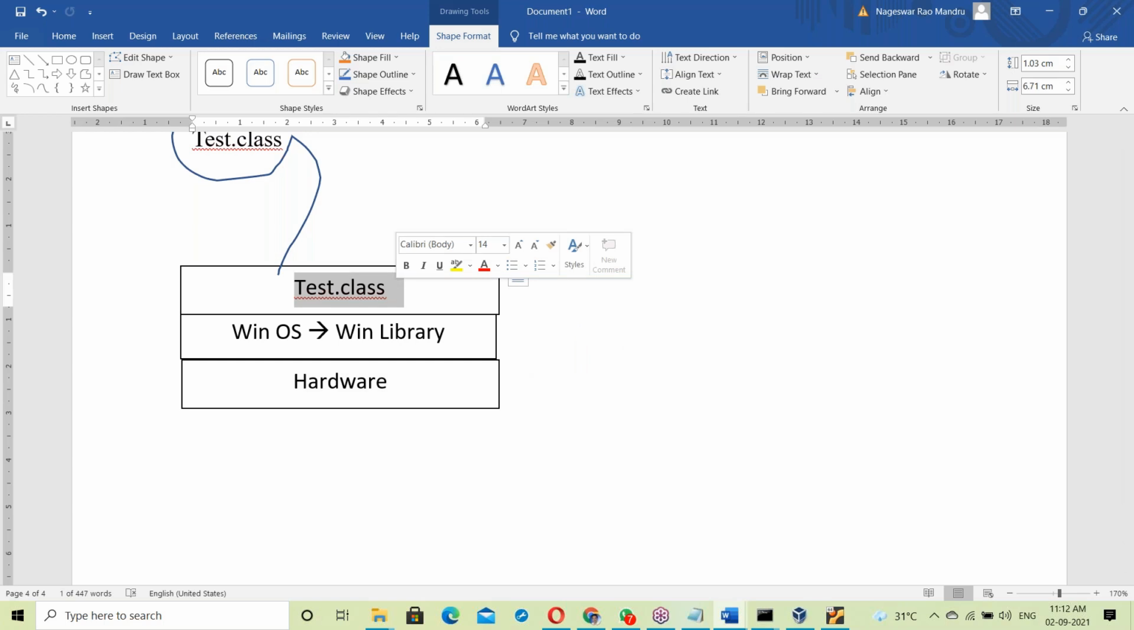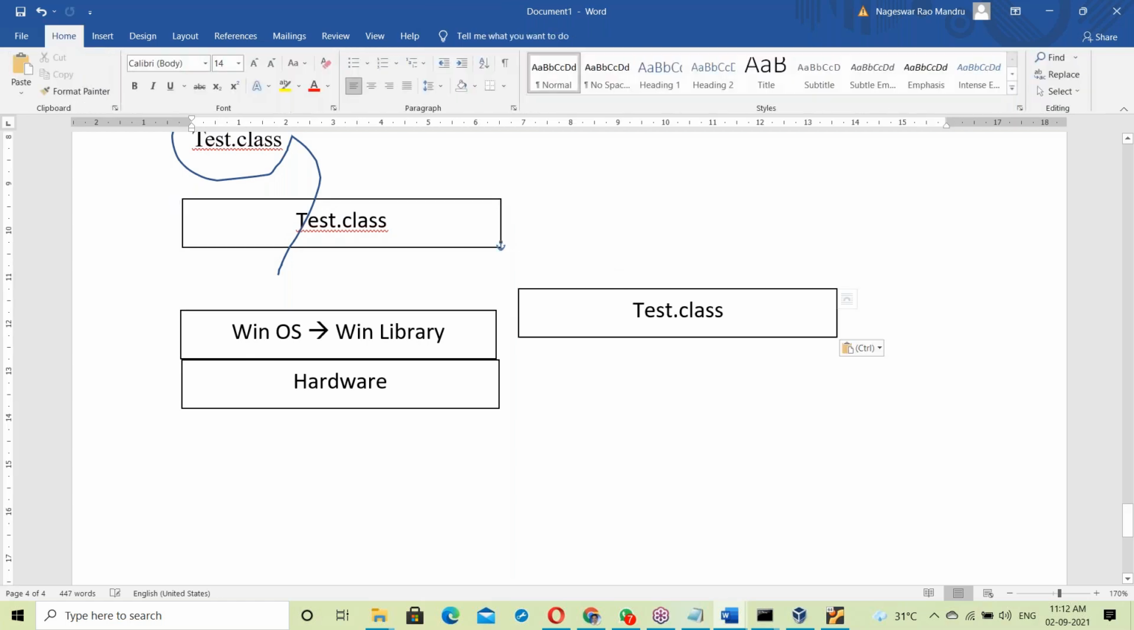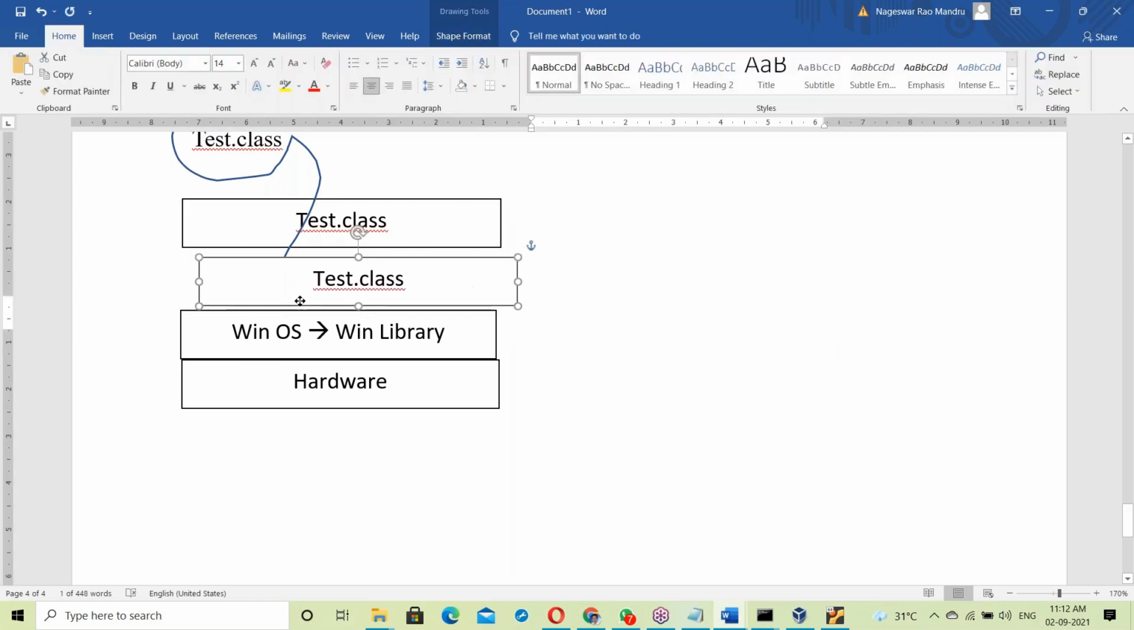The dot class file doesn't have any OS library, but it has to link. Before running it, it has to link. So linking the dot class file with the OS library, one more layer comes in between the dot class file and the Windows OS.